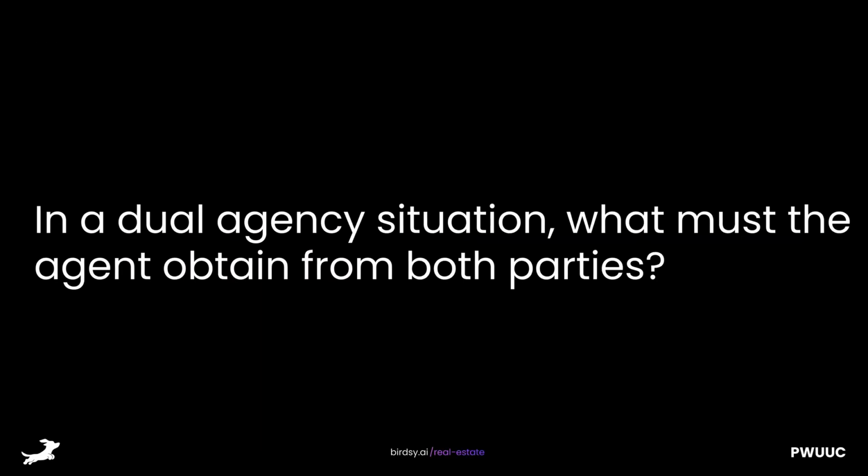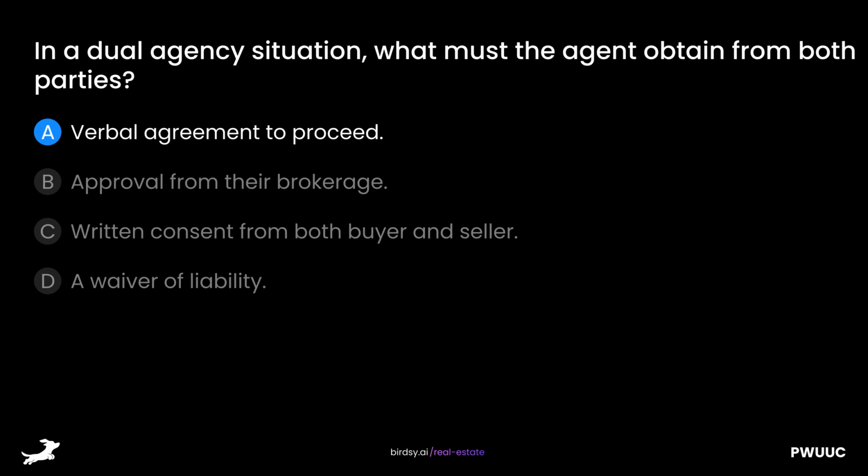In a dual agency situation, what must the agent obtain from both parties? Is it A, verbal agreement to proceed? B, approval from their brokerage? C, written consent from both buyer and seller? Or D, a waiver of liability?